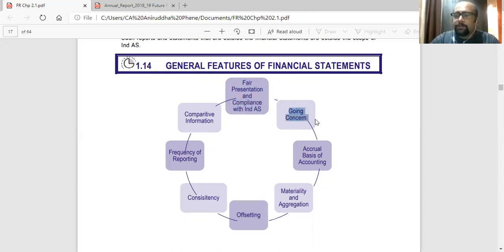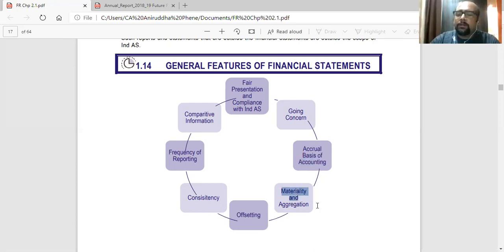Going concern assumption. It has to be presented on the going concern assumption, as if the company will continue for the foreseeable future. If not, then disclose that we are not a going concern. We are going to liquidate it soon. Accrual basis, we will be following the accrual basis of accounting. As the transaction happens, we'll record it, not on cash basis.